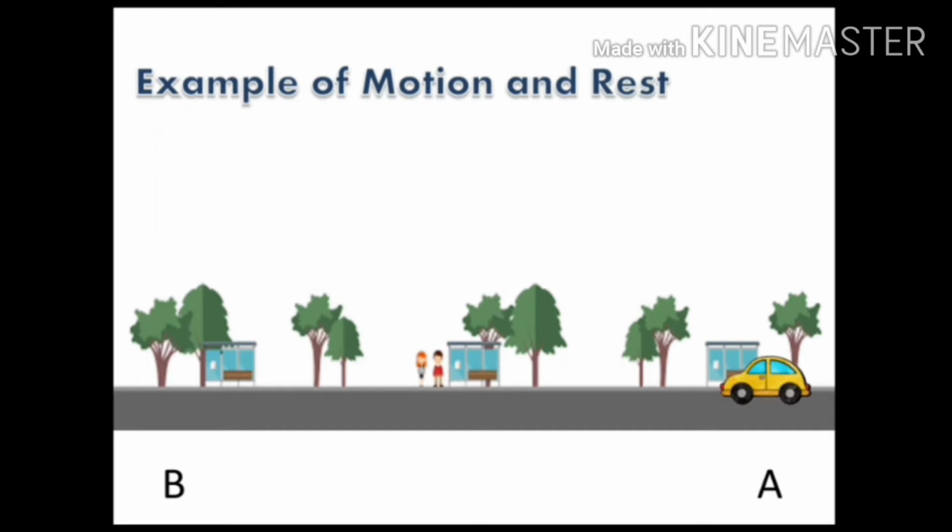Observe the motion of the car. Now the car is at a point A. A car is going on the road. What difference do you notice in the position of the car? We notice that the position of the car has changed from a point A to B with respect to the surroundings. The car moved to the left of the children, but there is no change in the position of two children with respect to surroundings. Thus, we can say that the car is in motion, the two children are at rest while we observe them over a period of time.